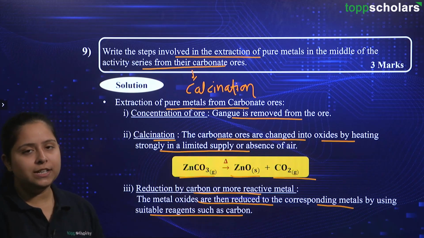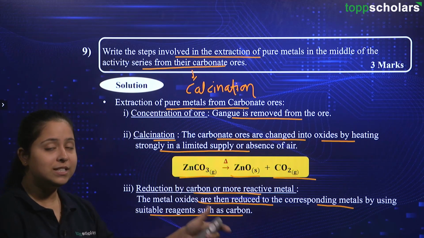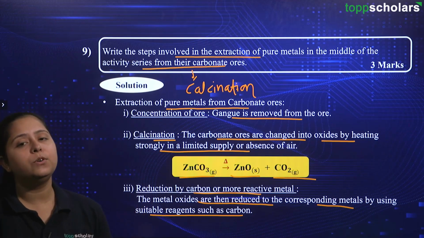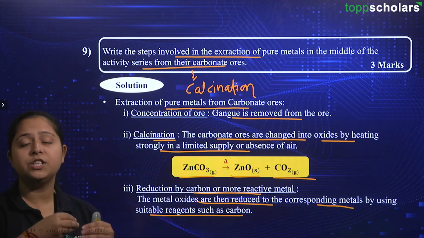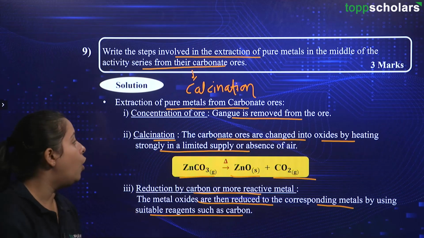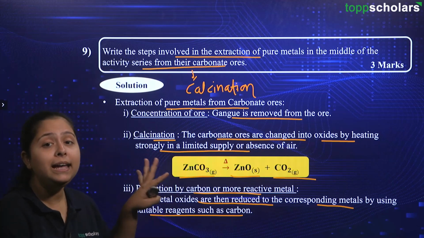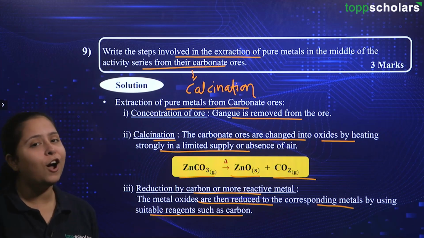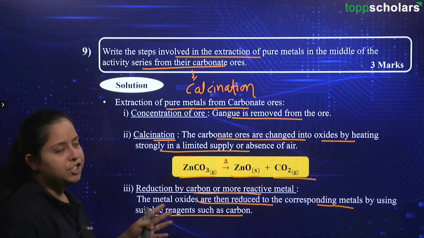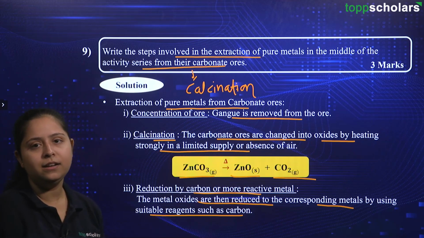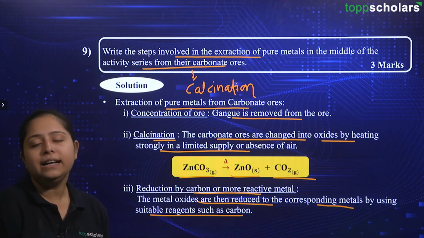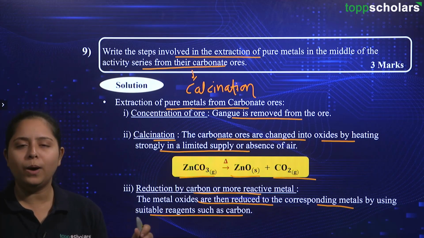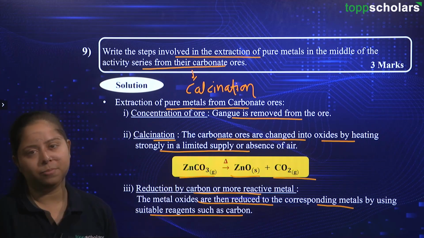So, friends, as we have just said, this ZnO needs to be reduced and in this step, we are reducing it with carbon. If you remember in your textbook also, it is said that the metals which have medium reactivity always have the last step of reduction by carbon. Is carbon a metal or non-metal? You should be remembering that it is a non-metal. So, it will be having a reduction by carbon and then we will be getting this Zn as our free metal. So, this question is again coming from the extraction of metals topic from your chapter. So, you should be having a quite good grasp on this topic of the chapter.